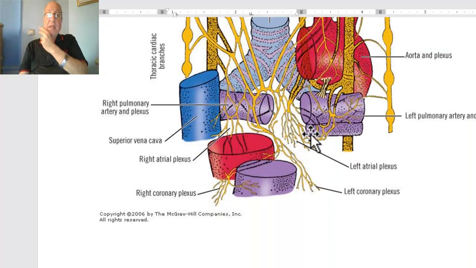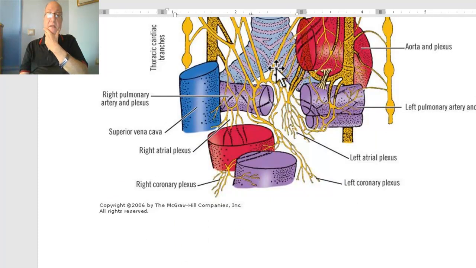The second and main plexus supplying the heart is the deep cardiac plexus. The deep cardiac plexus is formed of all cardiac branches from the two sympathetic chains and from the two vagi, except the left superior branch of the sympathetic chain and the inferior cervical branch of the vagus.